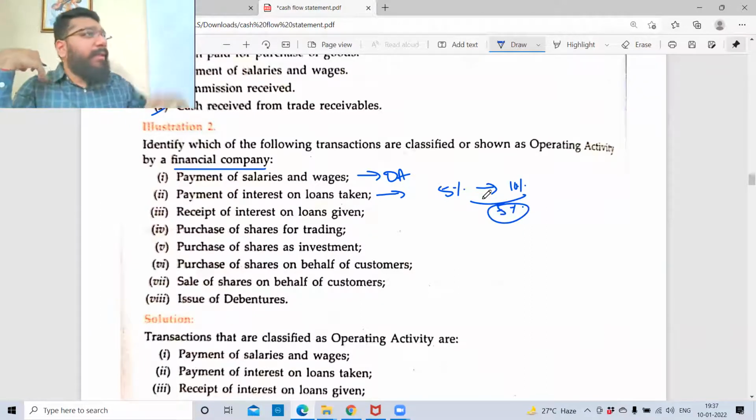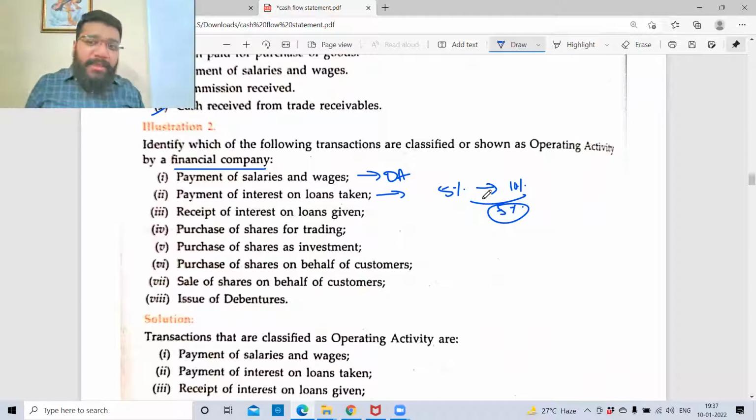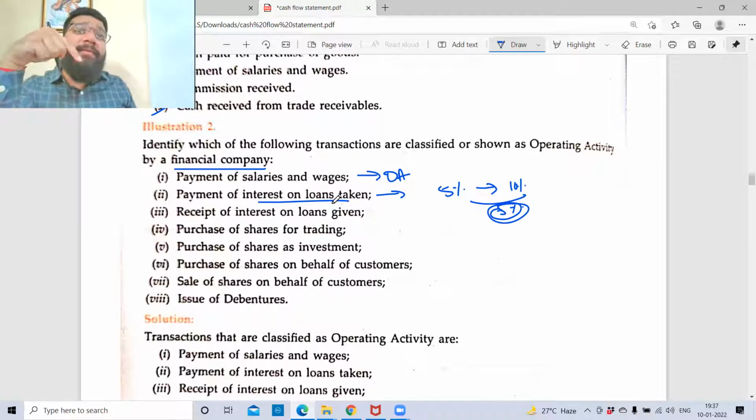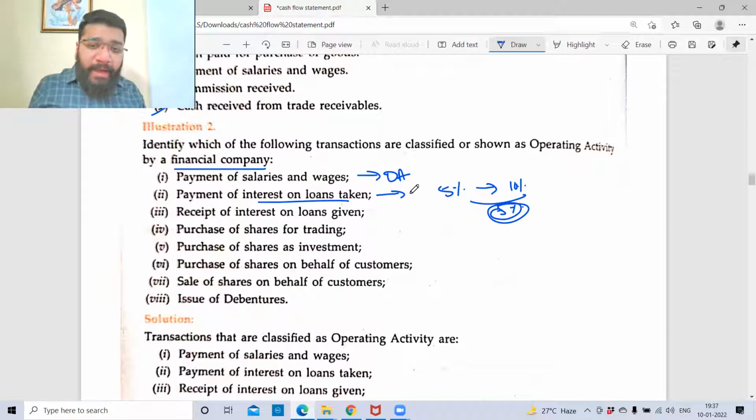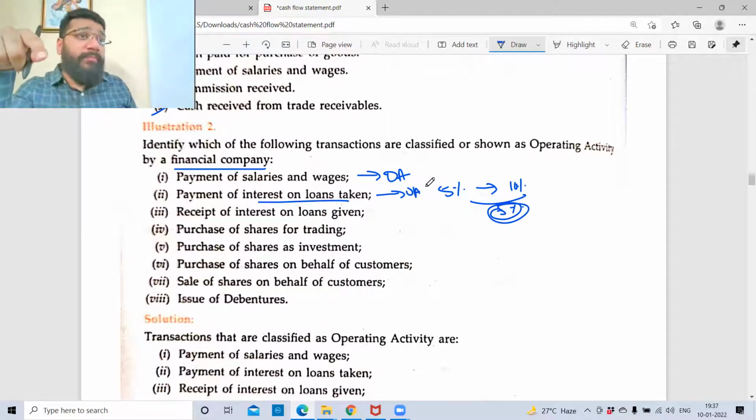They get money from us and give it to the customers. So the difference of 5% is their income. So it is a core business activity. Obviously the loan they have taken is for the core business activity, so this is also your operating activity. They should mention it otherwise. If nothing is mentioned for a finance activity, a loan taken is always considered an operational activity.